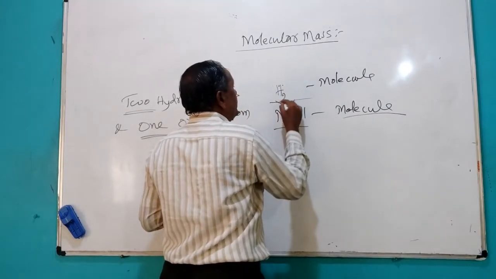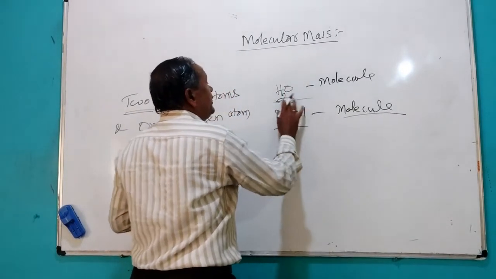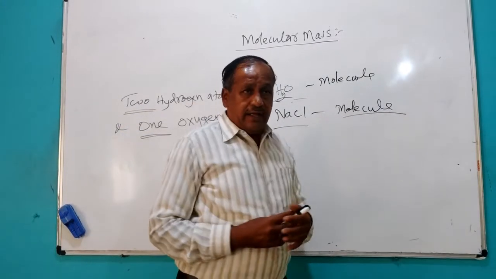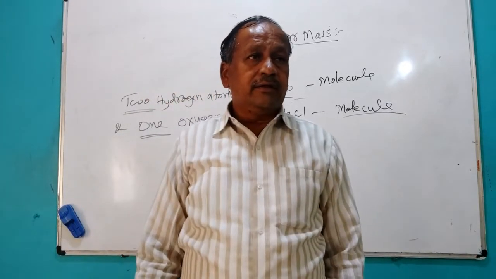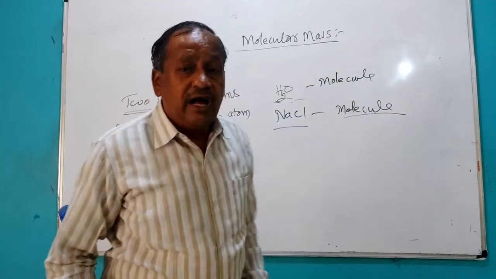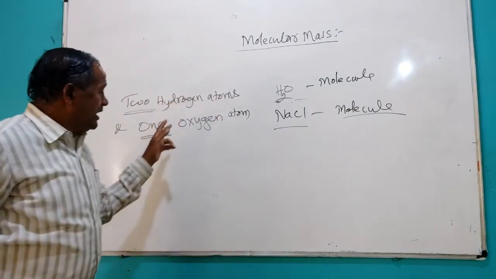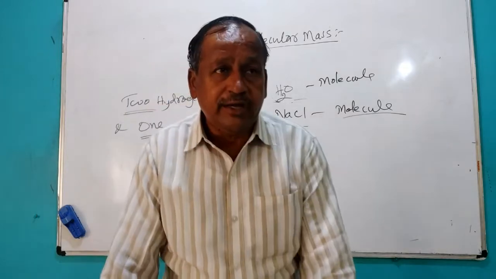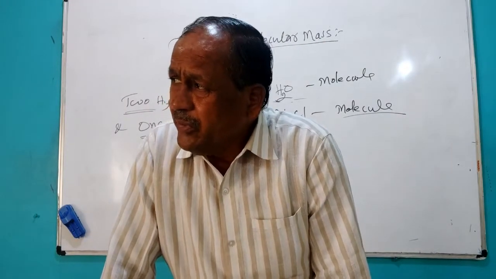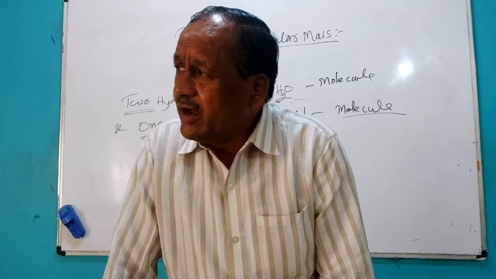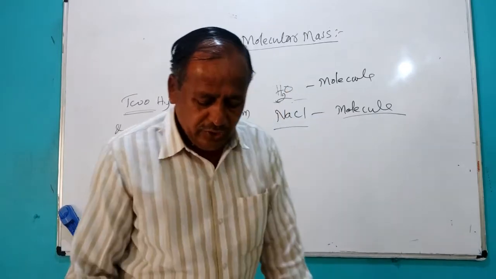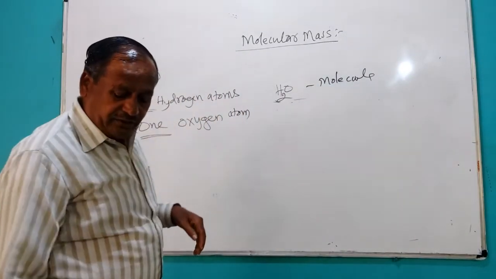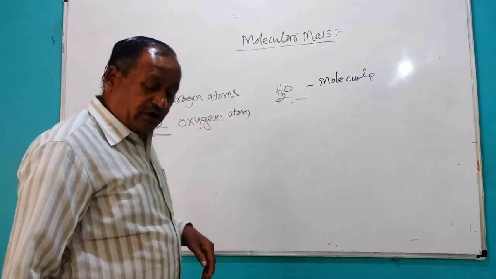So to get the molecular mass of water, we have to add the atomic masses of 2 hydrogen atoms and 1 oxygen atom. That is the sum of atomic weights of the various atoms present in that molecule. The H2O molecule contains 2 hydrogen and 1 oxygen atom.